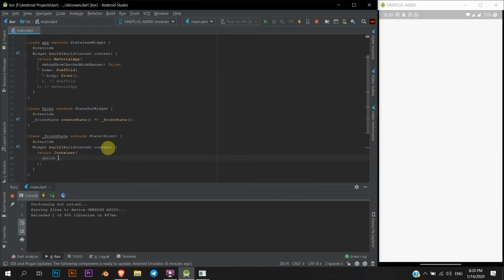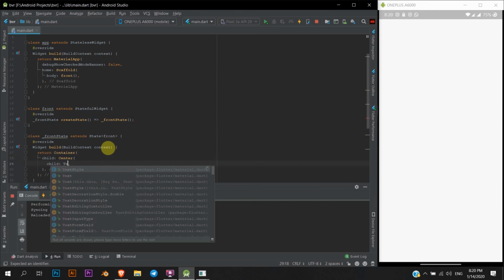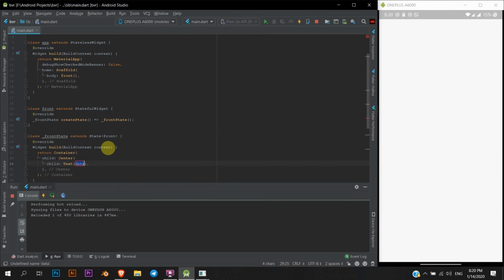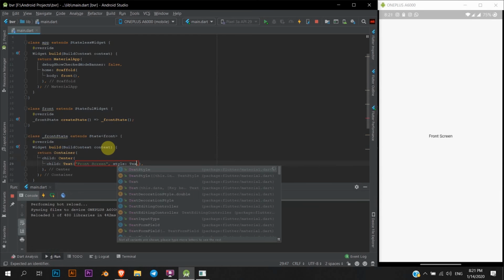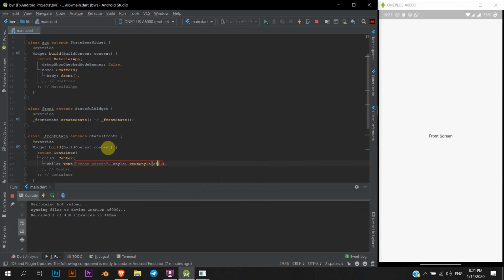So here, we're gonna center everything, and we will just have a text. It's gonna be a dummy one actually, front screen, and we'll just make it a bit bigger. Style, size is around 30. Yeah, fancy. Yeah, fine.